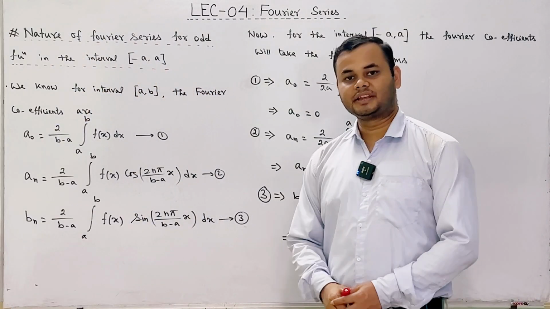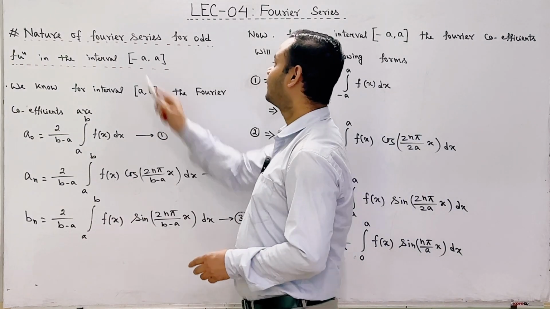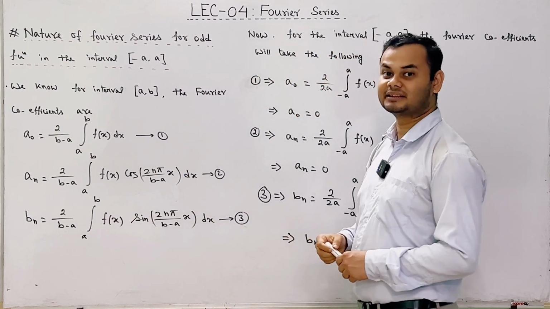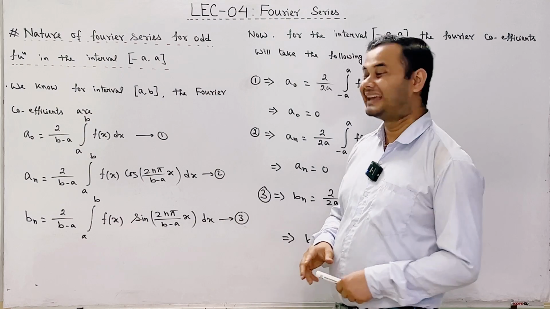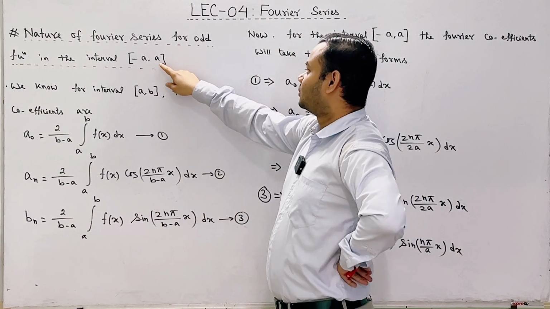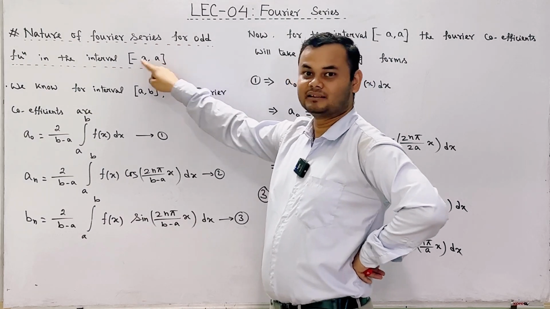Okay? Now the final topic of today's lecture is the nature of Fourier series for odd function in the interval minus a to plus a. That means in this case the function is odd function and it is defined in the interval minus a to plus a. So here the upper limit is plus a and lower limit is minus a.